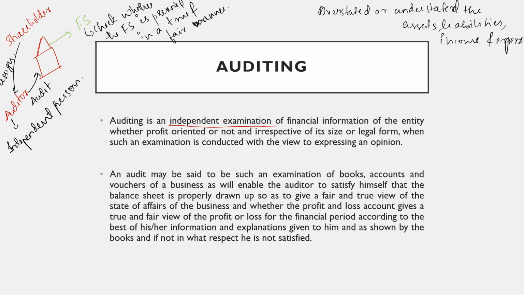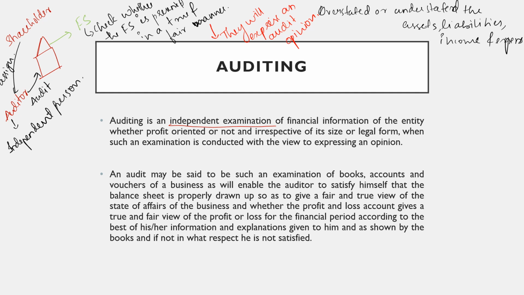So auditors will go to the company and check whether the financial statement is presented in a true and fair manner. That means it is not overstated or understated: the assets and liabilities, income and expense. Then finally, they will express an audit opinion.